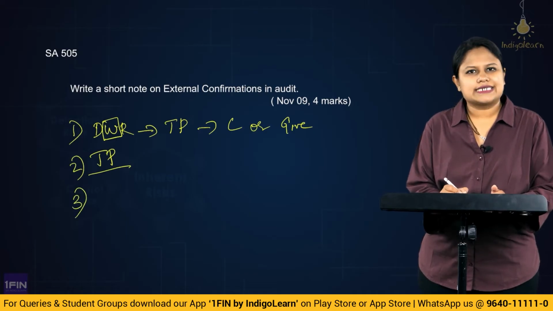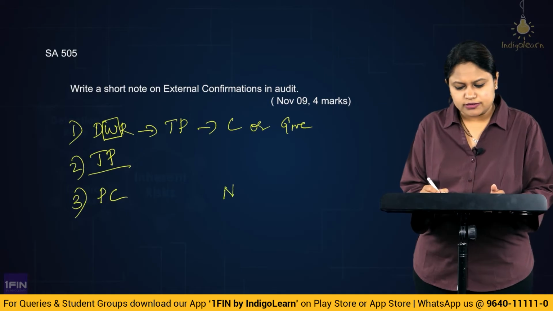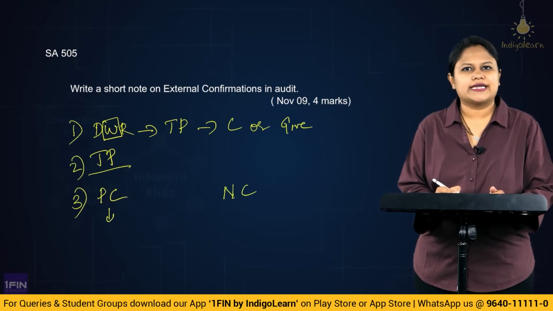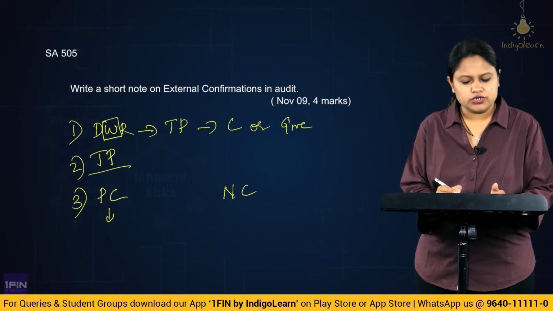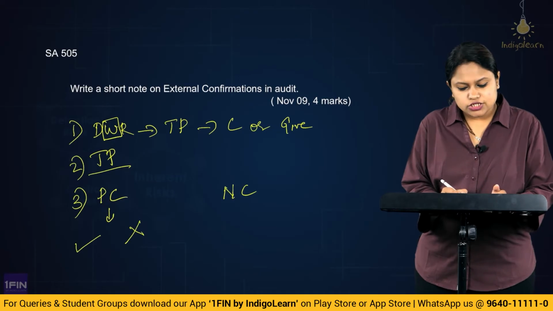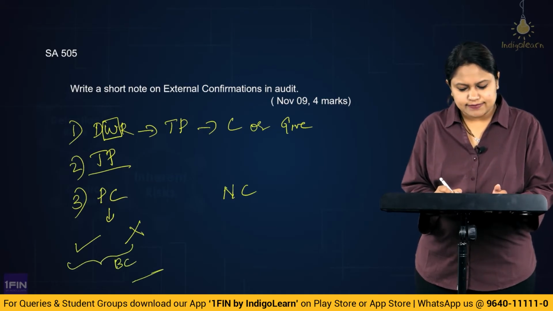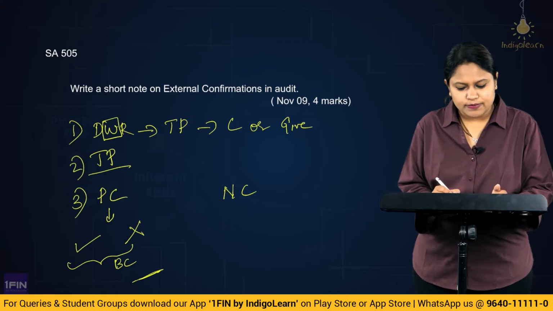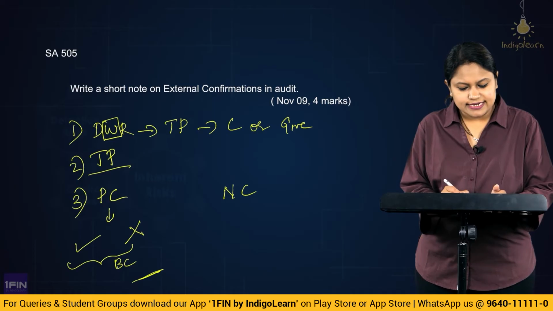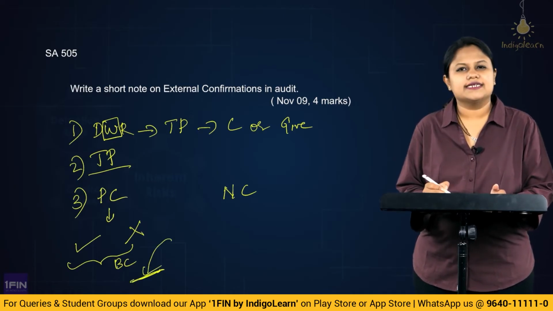Then you have the types, where we have studied about a positive confirmation and a negative confirmation. So in positive confirmation, we expect the third party to reply both whether they agree or they disagree. This also includes a blank confirmation where instead of asking them to confirm a matter, we would keep a particular item blank. That means we would say that the interest outstanding is dash. So we don't fill up the detail itself.